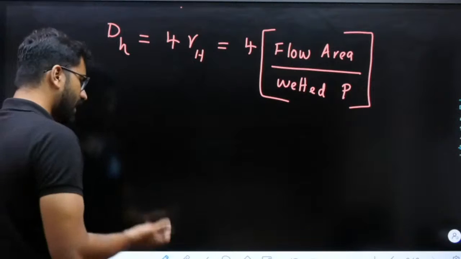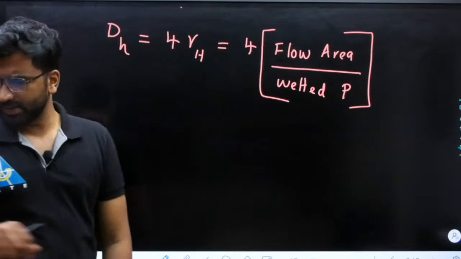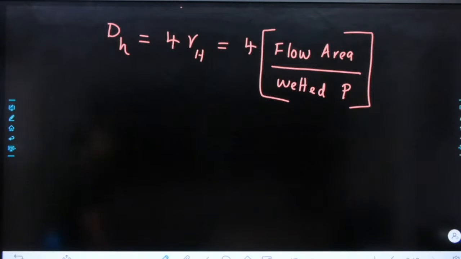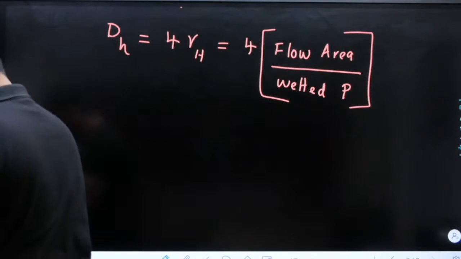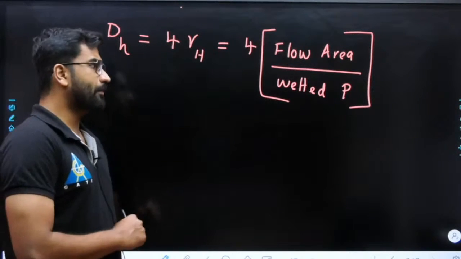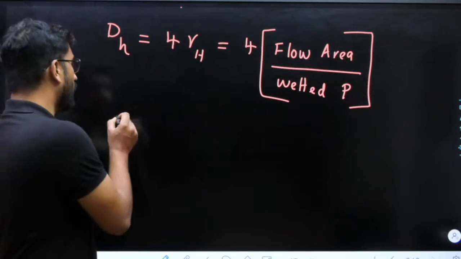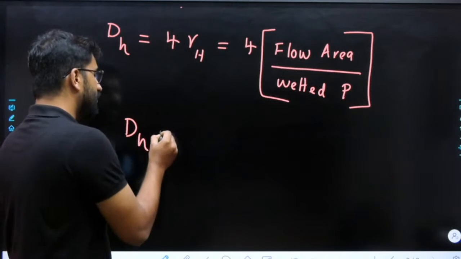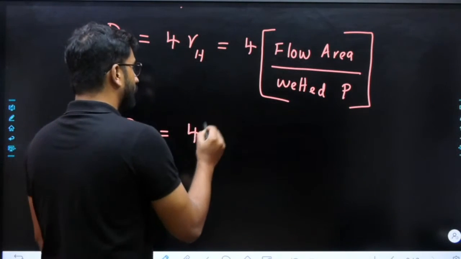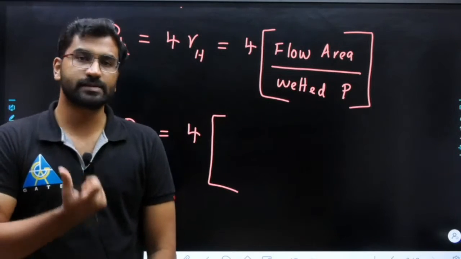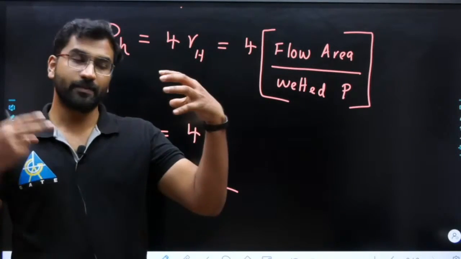First, take pipes, right? When you have a flow through a pipe, we can say what will be the flow area for the pipe. So if you want to find it for a pipe, dH is 4 into the flow area. Flow area for the pipe will always be the cross sectional area, because the flow is happening inside the pipe.